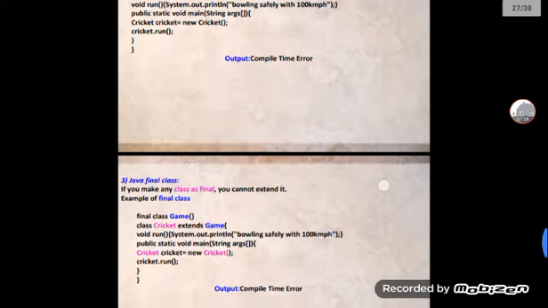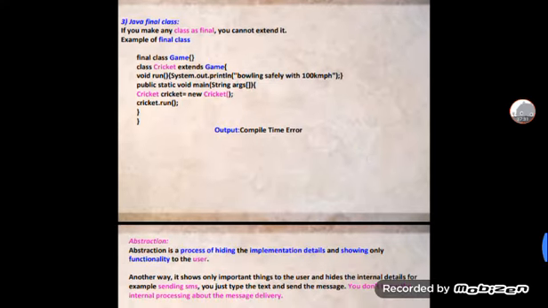And then the Java final class. If you make any class final, you cannot extend it. Example of a final class: final class Game, and class Cricket extends Game, with void run printing bowling safely at 100 kmph. Then public static void main(String args), Cricket creates an instance and calls run. This also gives a compile time error, for the Java final class.